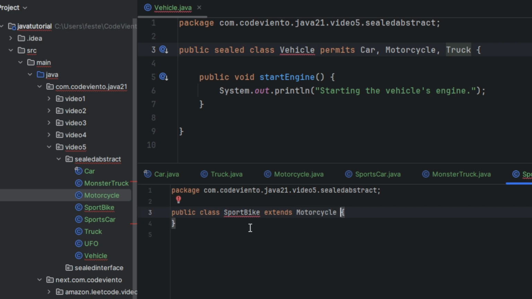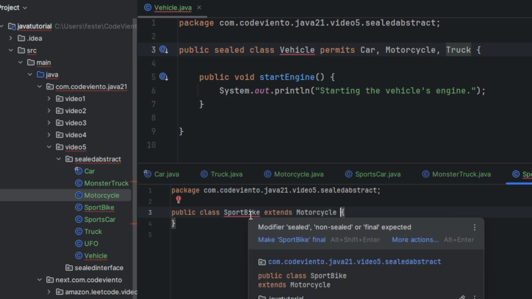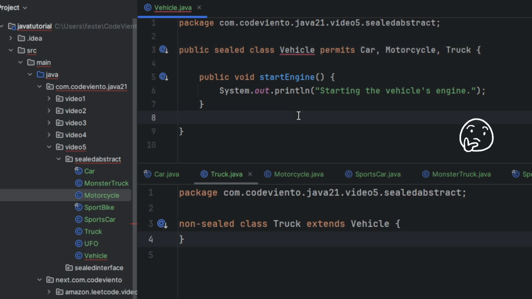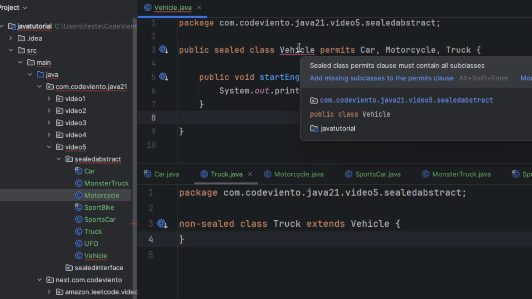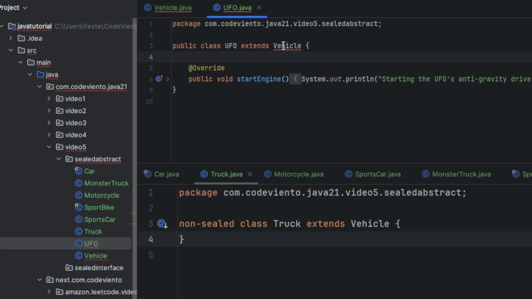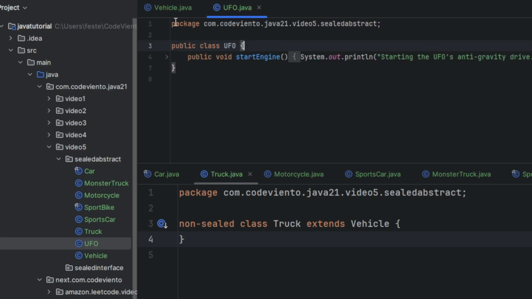I need to decide a keyword for sport bike also. And I need to modify it to sealed, non-sealed or final. Let's select final. Okay, perfect. Still we have a problem. Why? Because vehicle said to us, okay, maybe you missed adding some subclasses to the permit list. So what did we forget? We forgot UFO also, and it still extends vehicle, so we don't want this relation. Perfect. Let's check vehicle again.